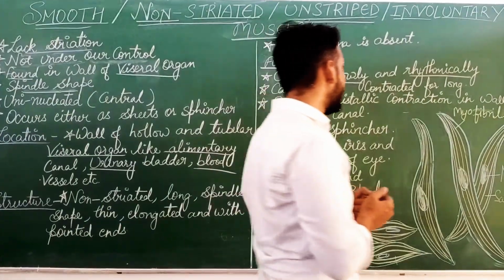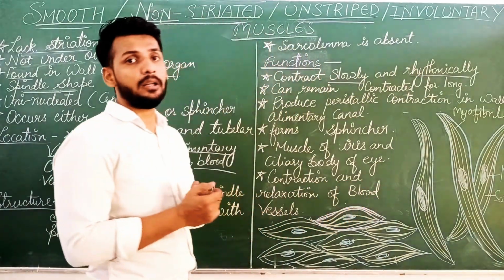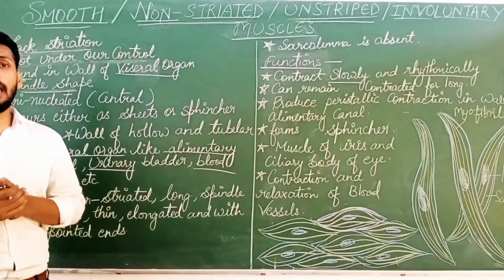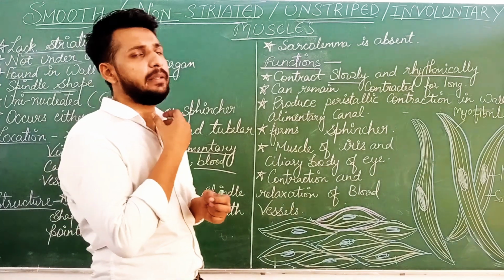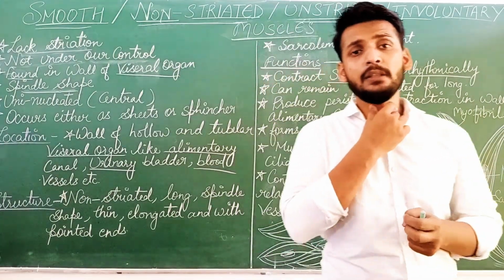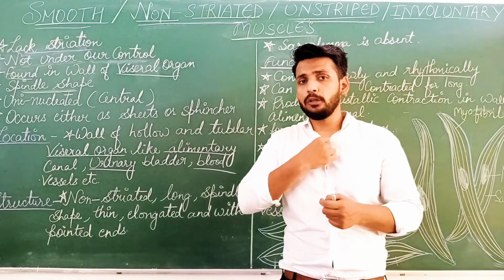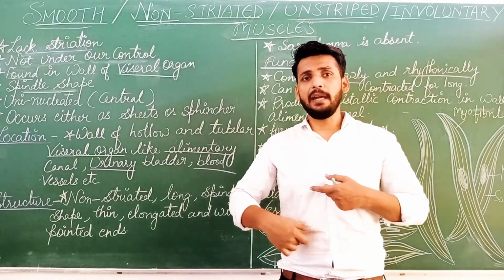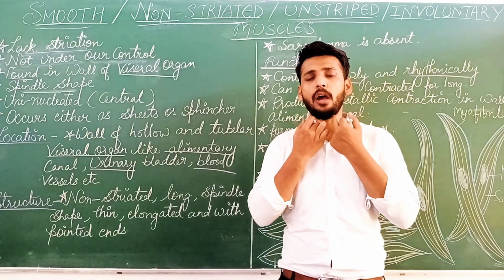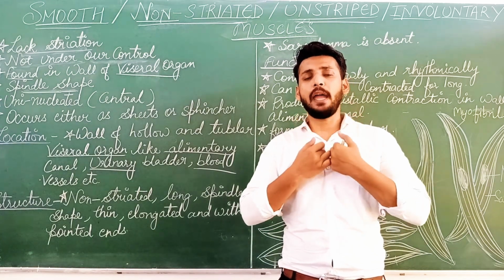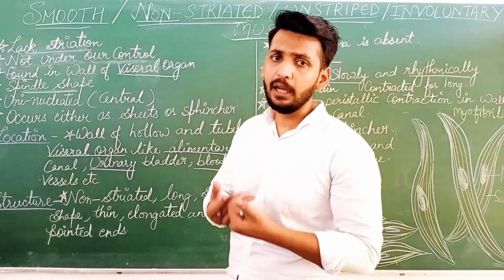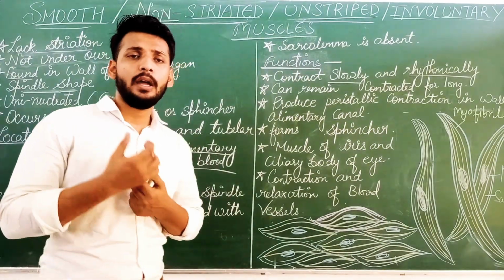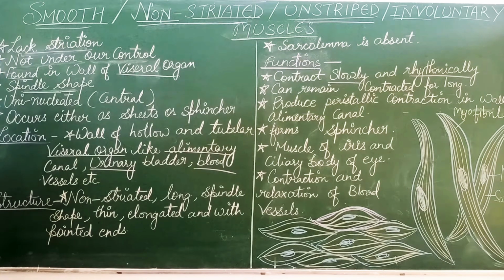Next, they produce peristaltic movement, or you can say they help in contraction and movement of the food. Like when we swallow food into our alimentary canal, that food goes on its own into our stomach and then intestine. That movement of the food from the food pipe, then stomach, then intestine, in the alimentary canal, is known as peristaltic movement. So it helps in peristaltic movement of the alimentary canal.